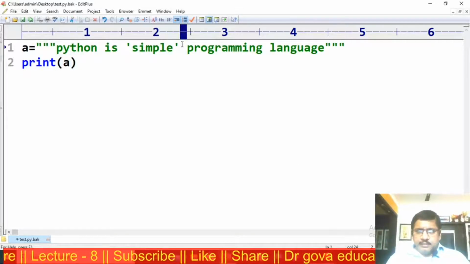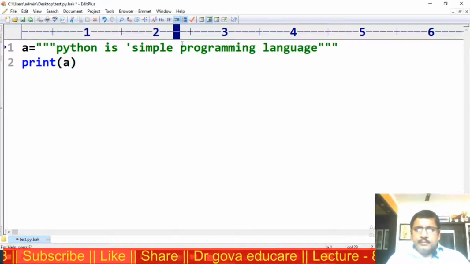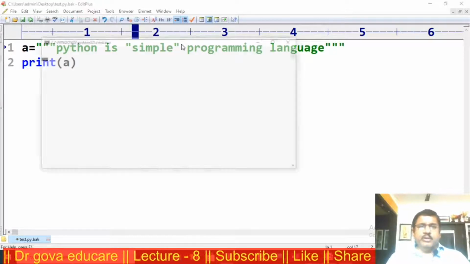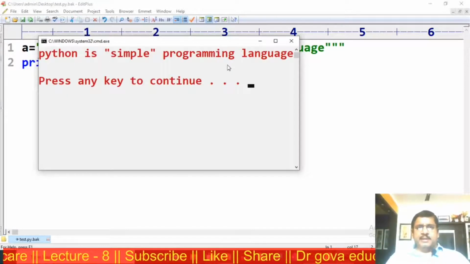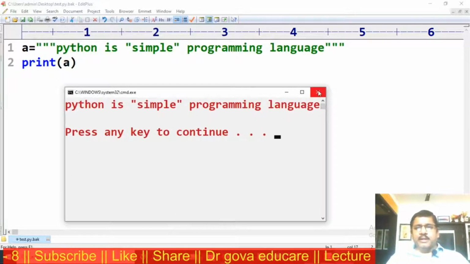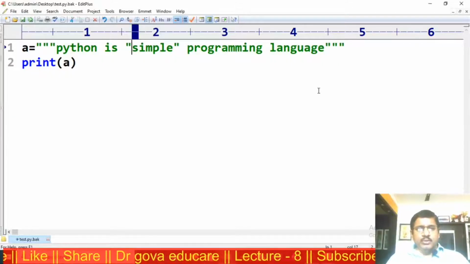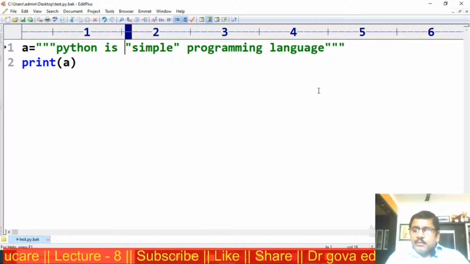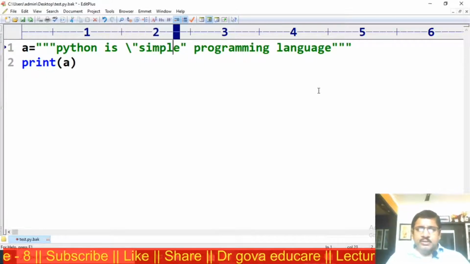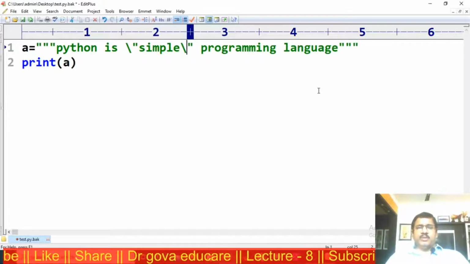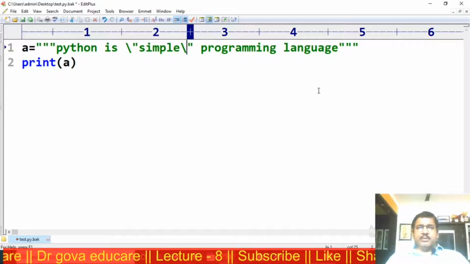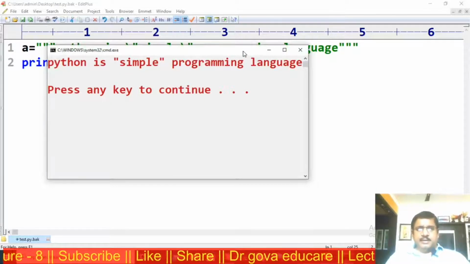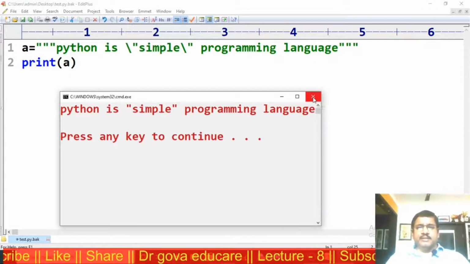Suppose I am providing double quotes. Here also double quotes. On executing the program, Python is simple programming language. Now in this we can use escape sequences also. I am using backslash double quote, backslash double quote. These are the escape sequences. Backslash double quote represents double quote. Now this is the output: Python is simple programming language.